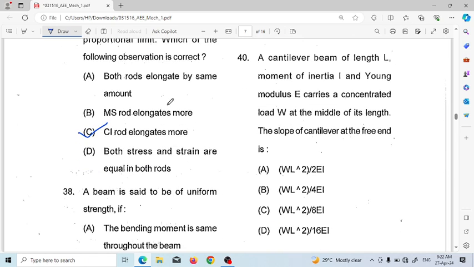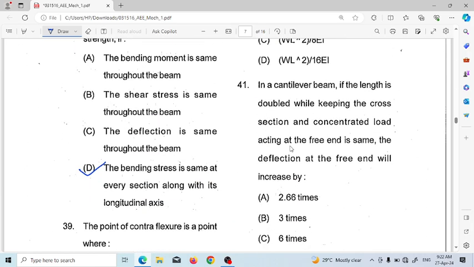Next, question 40. A cantilever beam of length L, moment of inertia I, and Young's modulus E carries a concentrated load at the middle of its length. Then the slope of the cantilever at the free end will be WL squared by 2EI. Next, for a cantilever beam, if the length is doubled while keeping the cross-section and the concentrated load acting at the free end the same, the deflection at the free end will be?